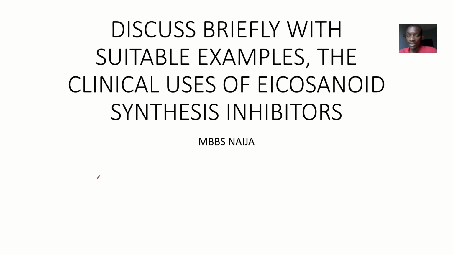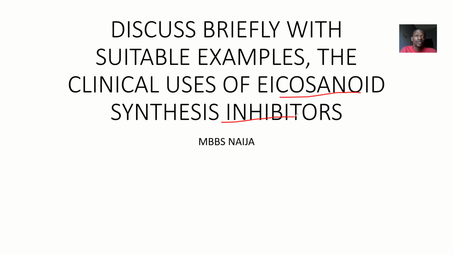So briefly here, we'll be looking at examples of drugs that we can use to inhibit eicosanoid synthesis. That's basically the formation of the different types of eicosanoids, right? So there are some drugs that you can use to control the actions of eicosanoids by preventing the making of new eicosanoids. And what are eicosanoids? Eicosanoids are potent chemical messengers that have well-established roles in regulation of inflammation, immunity, and platelet